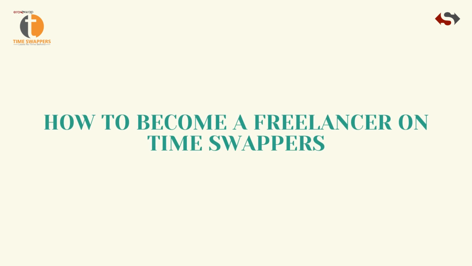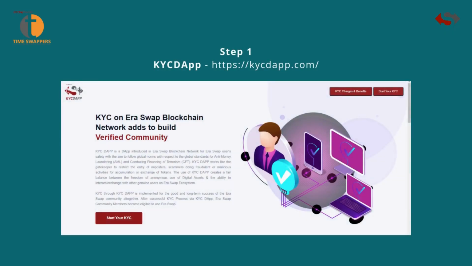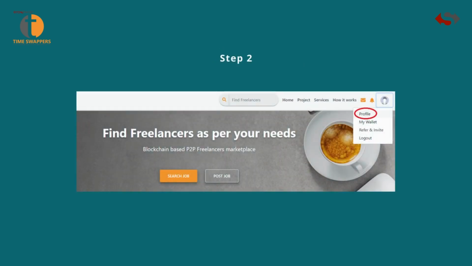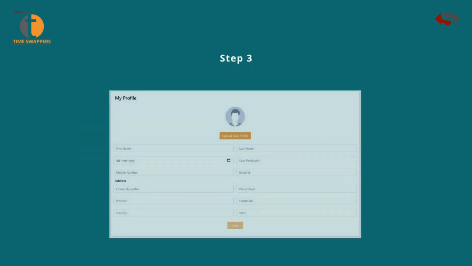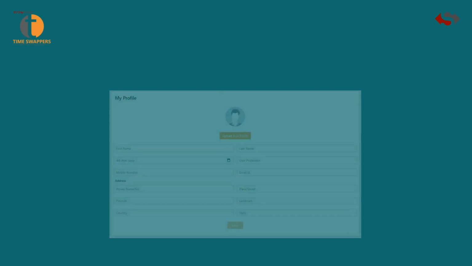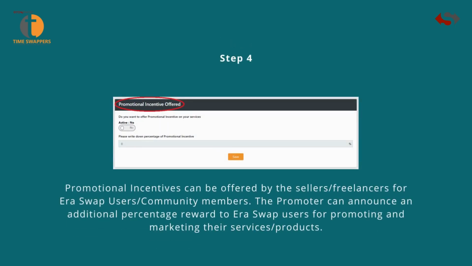How to become a freelancer on Time Swappers. Step 1, first complete your KYC process on KYC DApp platform. Step 2, click on Profile under Profile icon. Step 3, complete filling all the basic details along with your portfolio, education, experience, social media links. Step 4, check whether you want to offer promotional incentive or not. If yes, do mention the percentage of promotional incentive.